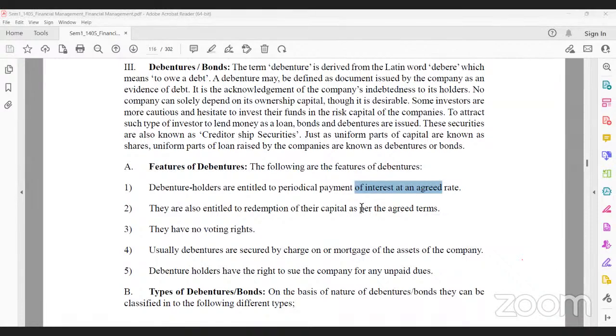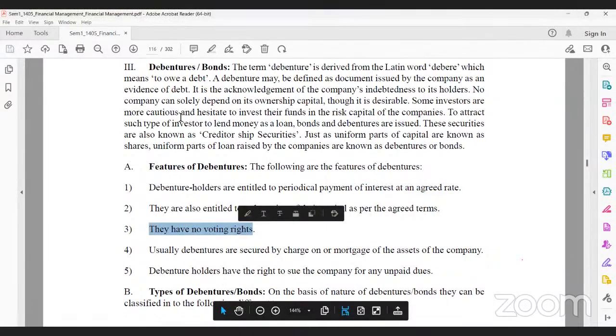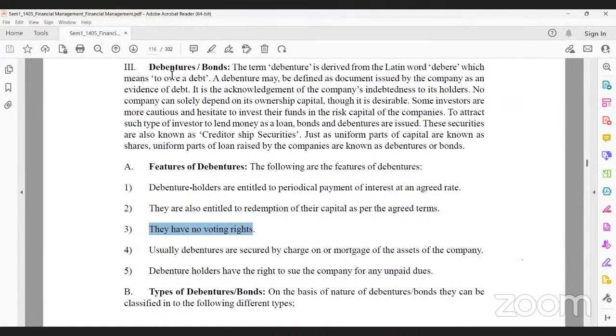As with preference shares, debenture holders and bondholders have no voting right. Only equity shareholders have voting rights; other sources have none.